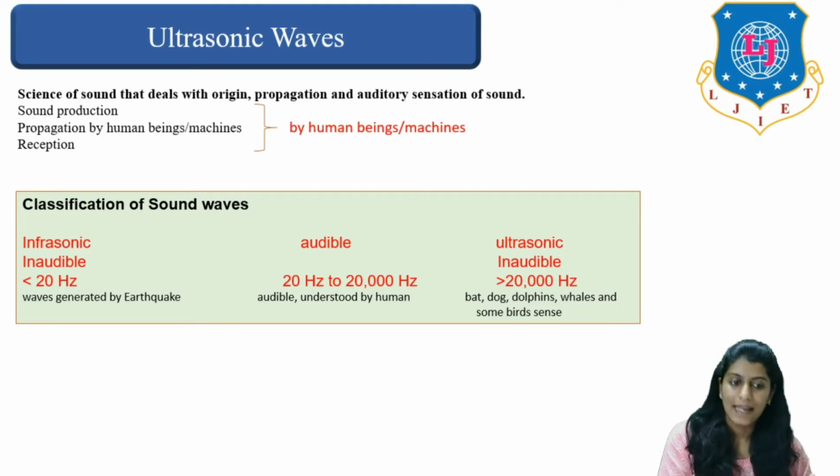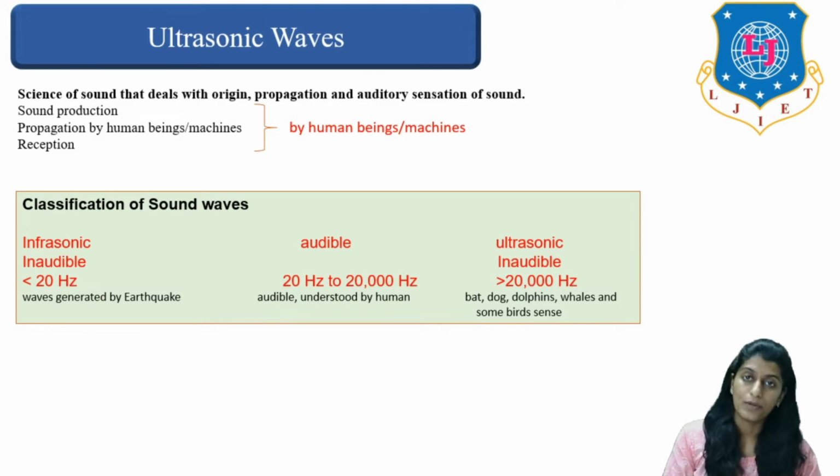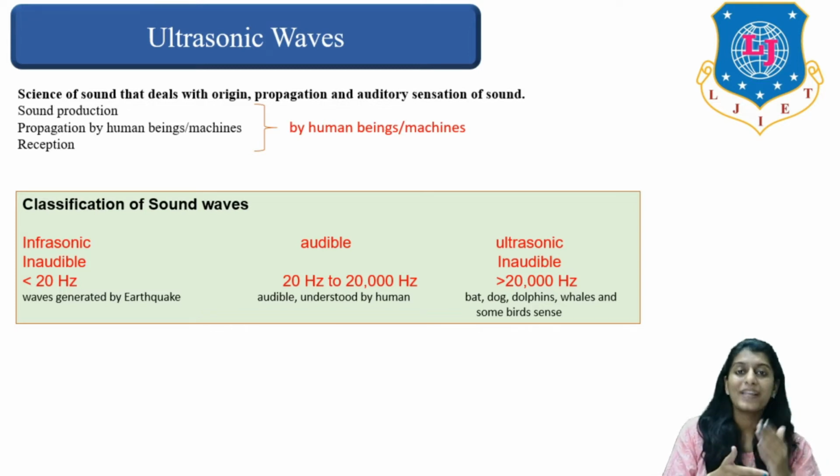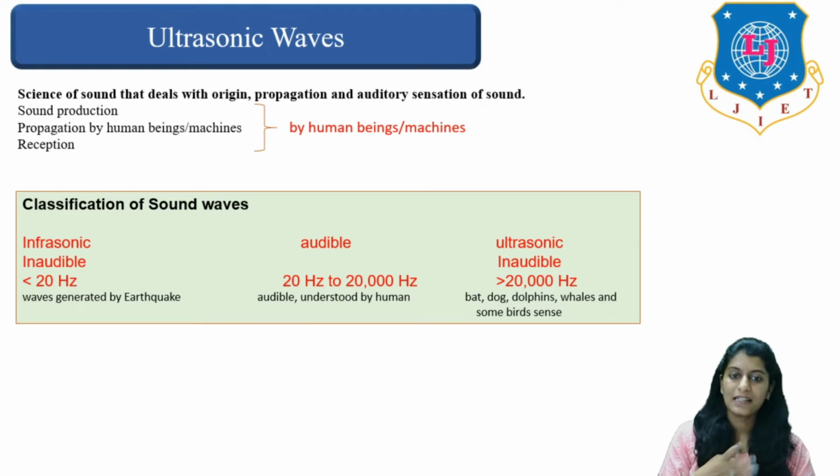And the third category is ultrasonic waves. As we all know, we are here to discuss ultrasonic waves. So what do we understand by ultrasonic waves? All those sound waves which have frequency more than 20,000 Hz are termed as ultrasonic waves. So basically there are three categories: infrasonic waves, audible sound waves and ultrasonic waves.